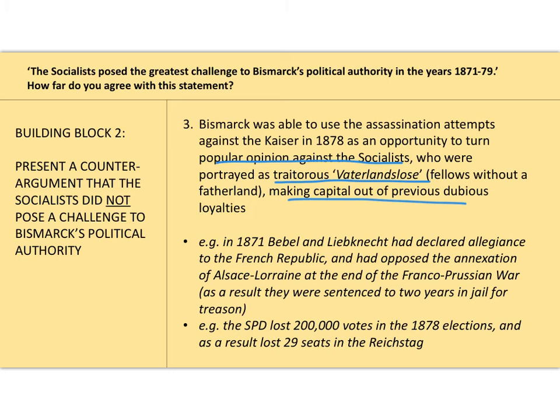So, for example, Bismarck made capital out of the fact that in 1871 Bebel and Liebknecht had actually declared allegiance to the French during the Franco-Prussian War, and that they had opposed the annexation of Alsace-Lorraine at the end of the Franco-Prussian War. So in the 1878 elections, we can see Bismarck's propaganda worked, because the SPD lost 200,000 votes, and they therefore lost 29 seats in the Reichstag, and that was a success for Bismarck. So I think that's again evidence that we've got to remember they were not always a threat to Bismarck. Bismarck was able to weaken them.